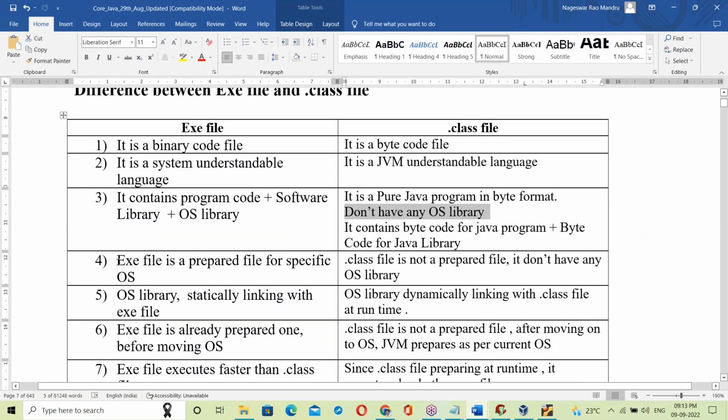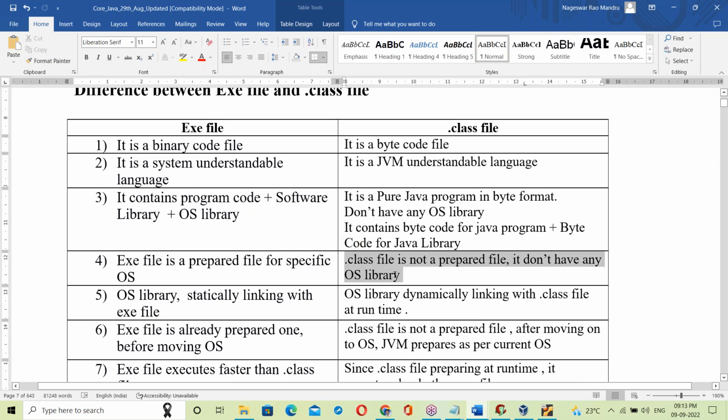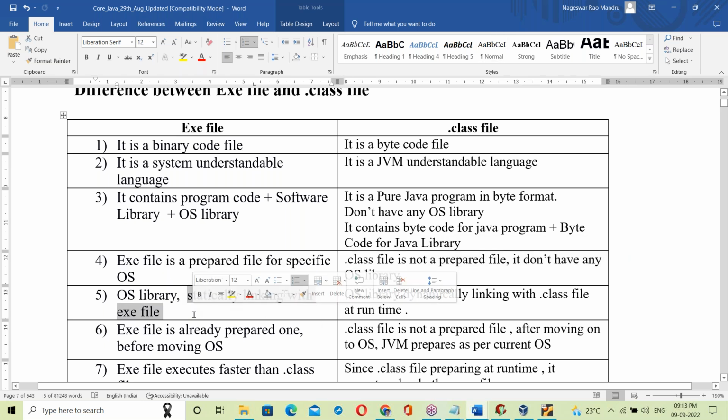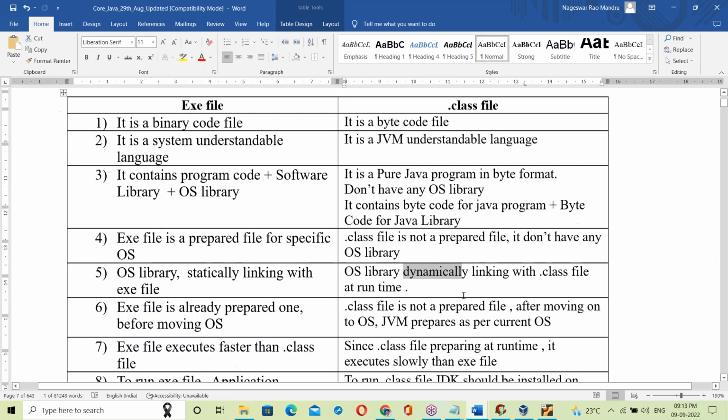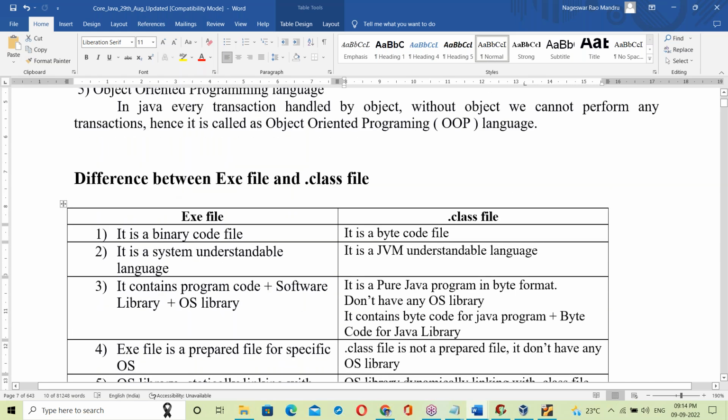Okay. So an exe file is prepared for a specific OS. Yes, but a dot class file is not prepared for a specific OS. The OS library is statically linked in an exe file, while a dot class file uses dynamic linking. So an exe file is already prepared for a specific OS, but a dot class file is not prepared. After moving to the OS, the preparation starts. That's it. Simple difference.